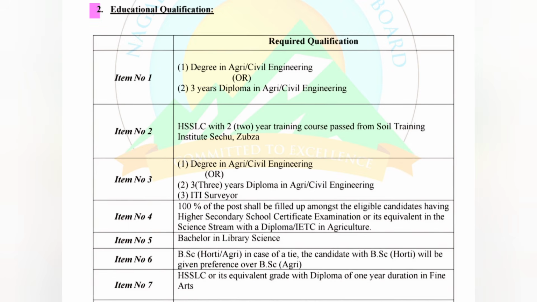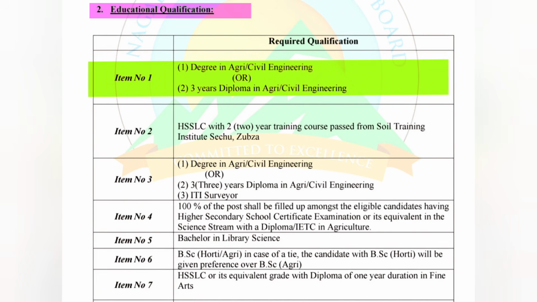Now proceeding on to educational qualification. For item number 1, that is SO grade 2, the required educational qualification is degree in Agri or Civil Engineering or 3 years diploma in Agri or Civil Engineering.